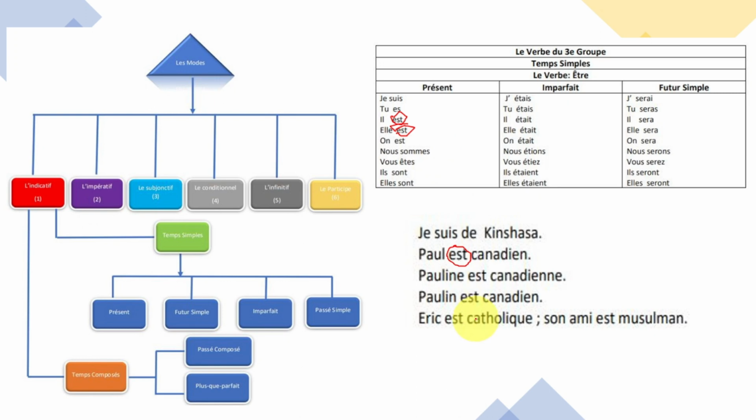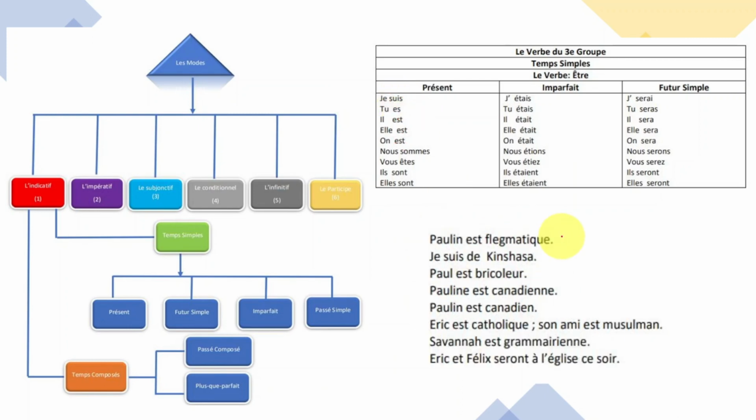So all these are coming from right here. Now, je suis de Kinshasa. This is the one I'm talking about. Je suis. See, right here. Je suis de Kinshasa. Okay?